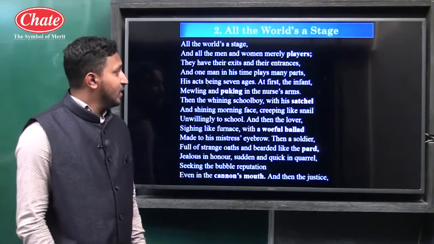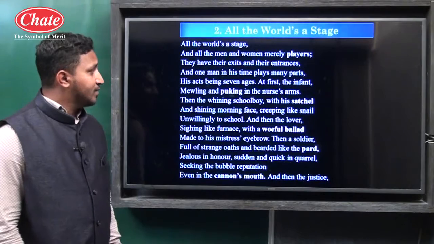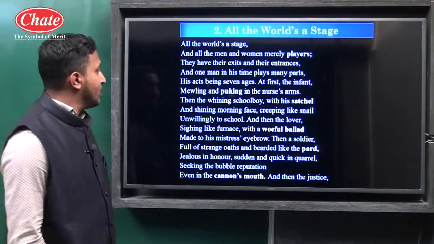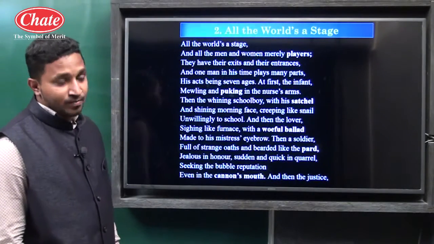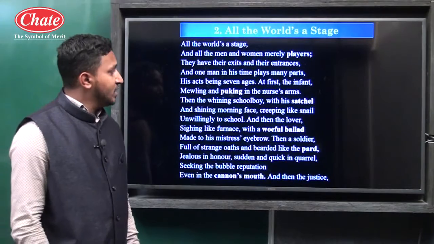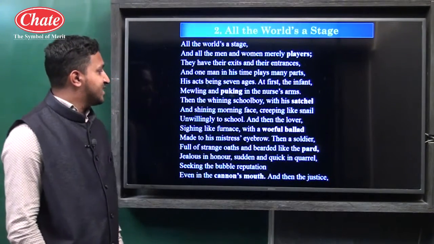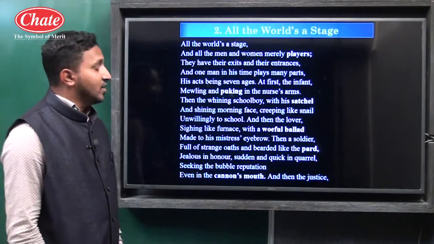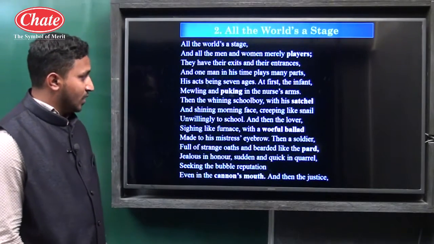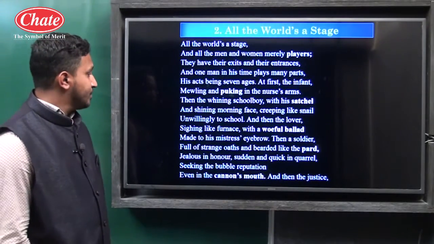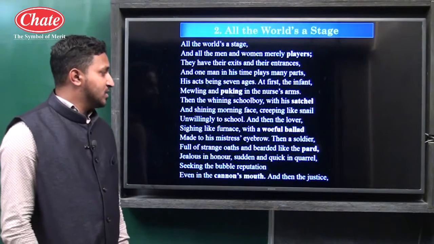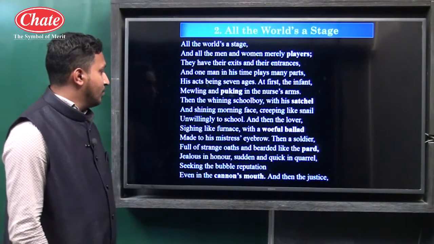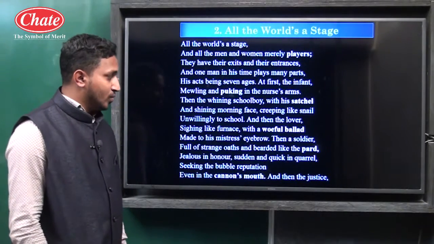His acts being seven ages. At first the infant, mewling and puking in the nurse's arms. Then the whining schoolboy with his satchel and shining morning face, creeping like snail unwillingly to school. And then the lover, sighing like furnace, with a woeful ballad made to his mistress' eyebrow.